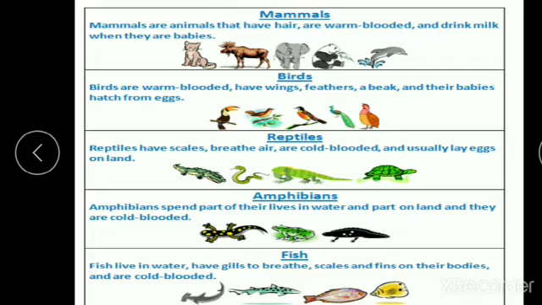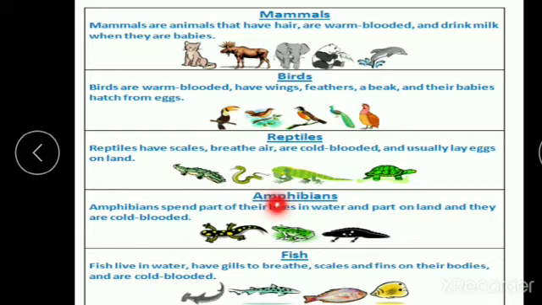Next one, birds. Birds are warm-blooded, have wings, feathers, and a beak, and their babies hatch from eggs. And the next one is reptiles. Reptiles have scales, breathe air, are cold-blooded, and usually lay eggs on land. These we call reptiles.